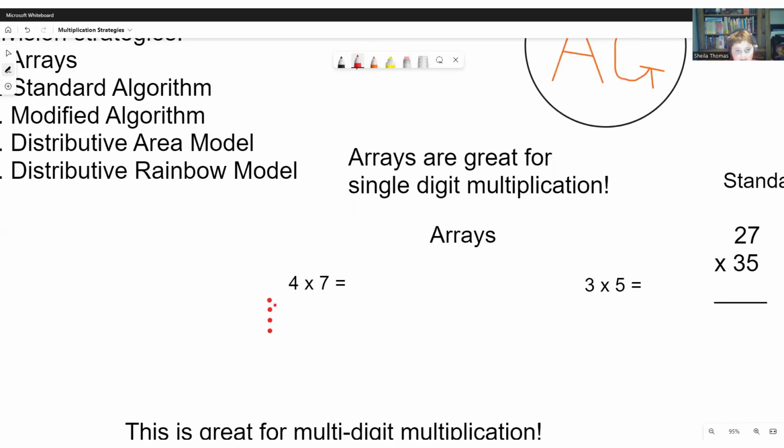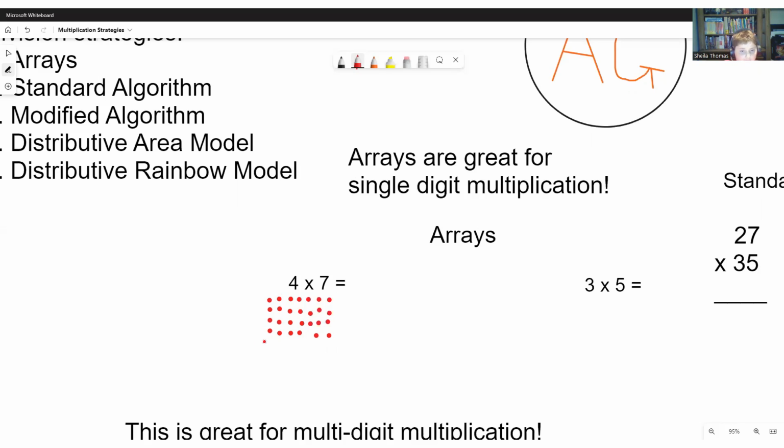So now you get the second number and you put that number of dots in each row. So we got 1, 2, 3, 4, 5, 6, 7. So now we fill in all the blank space, and then once we're done that, we count the dots to get our final product.